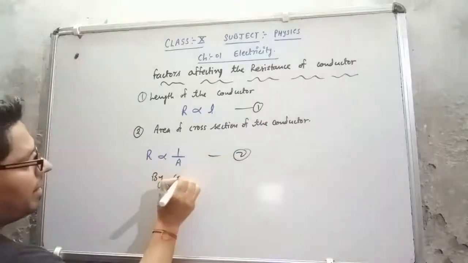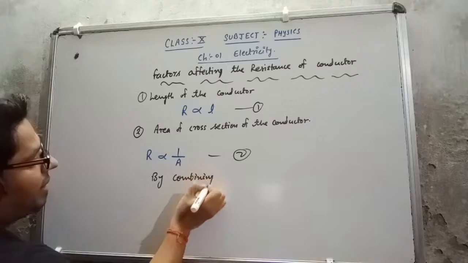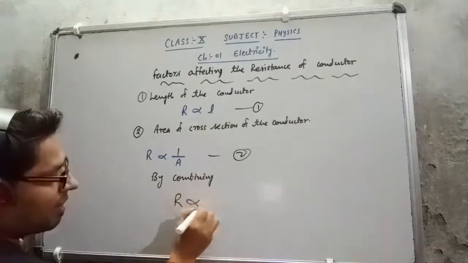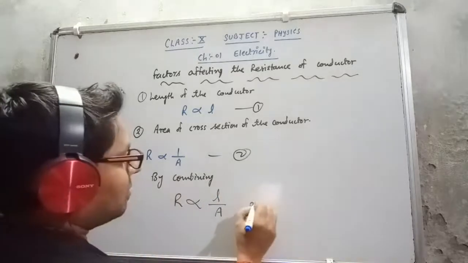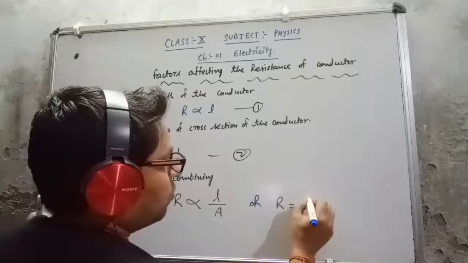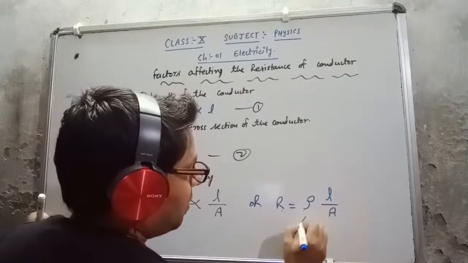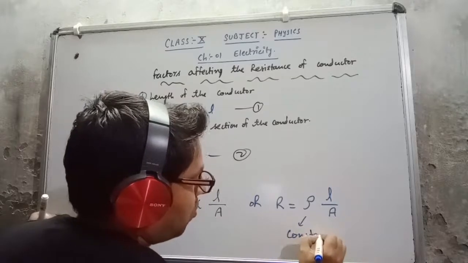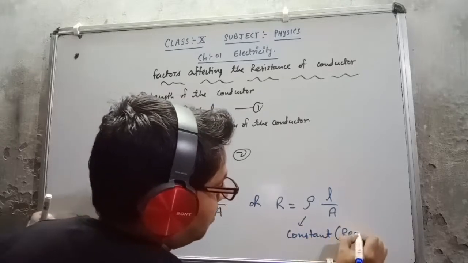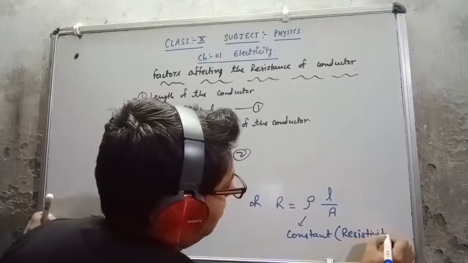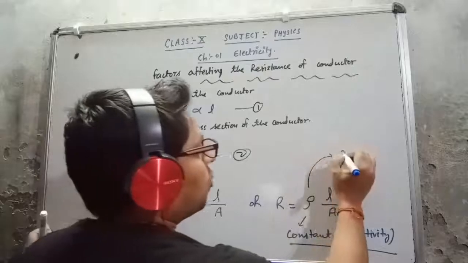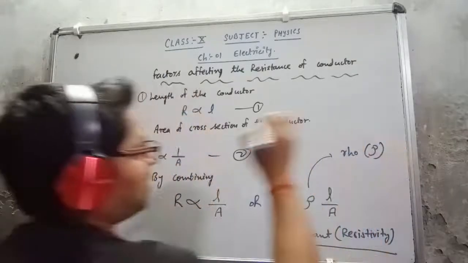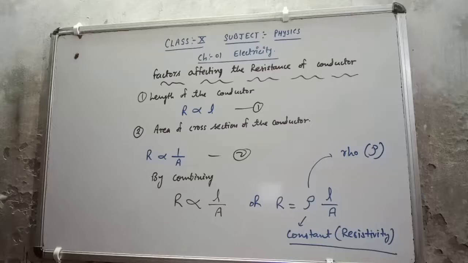By combining, I get R is directly proportional to L upon A, or R equals rho L upon A. This is a constant known as resistivity, and we say rho.